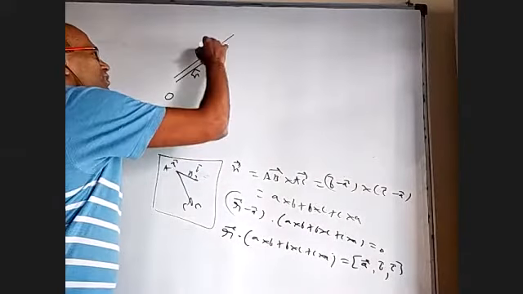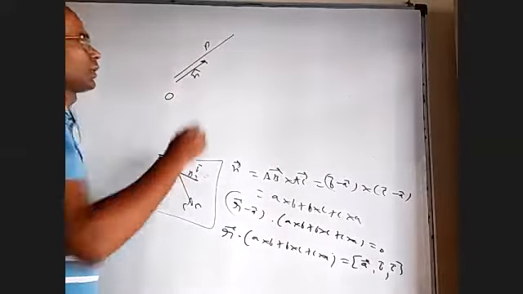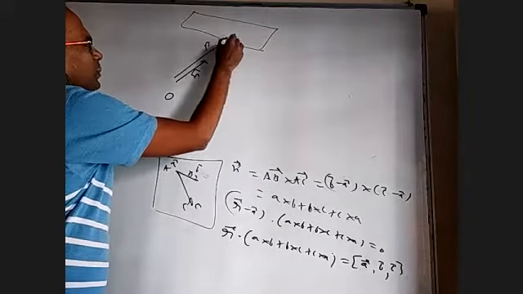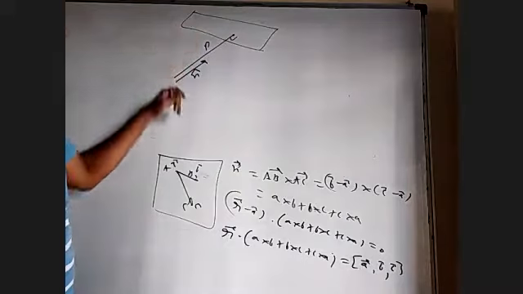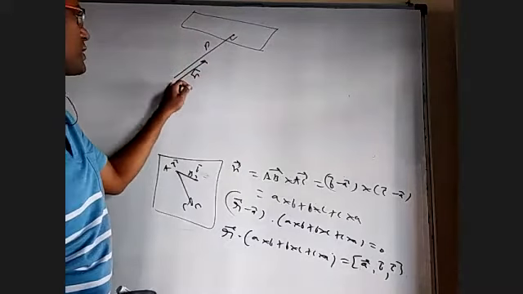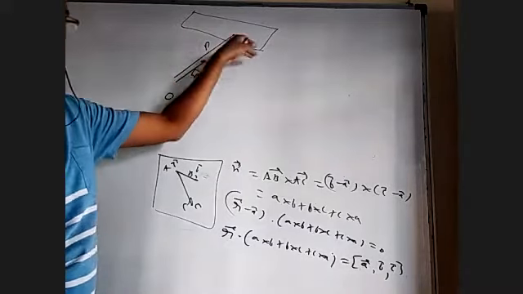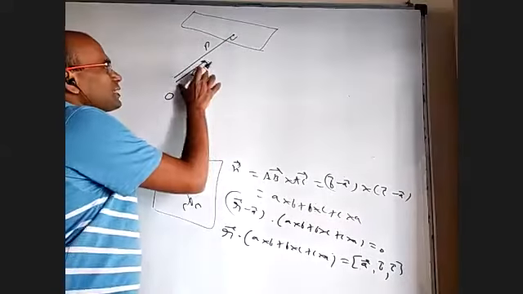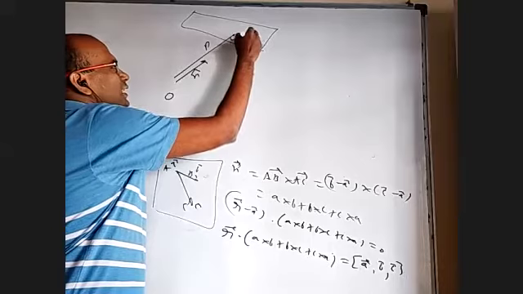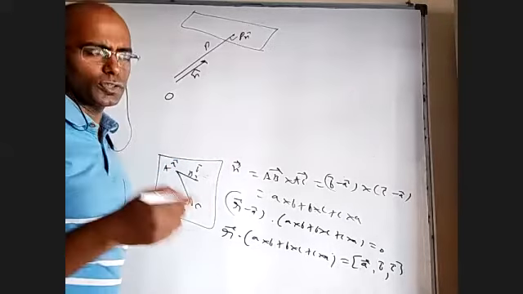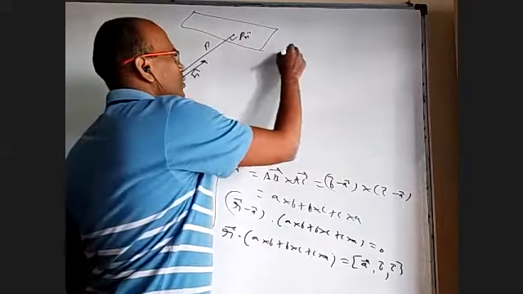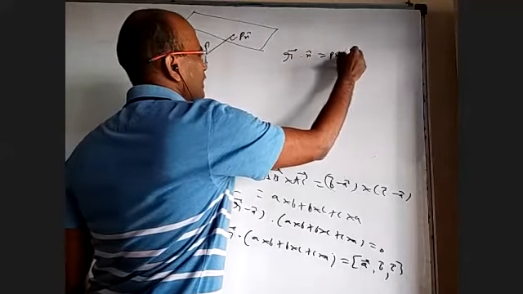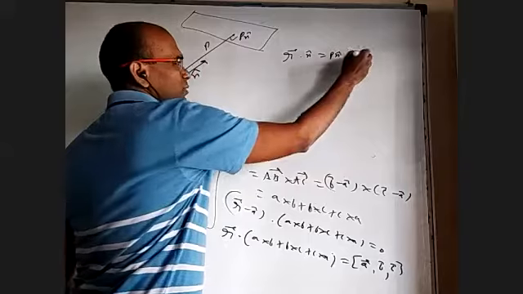At a distance p units in the same direction, if you go, there is a plane which is perpendicular to n cap, but at a distance p units along the n cap from there. If I want to know the equation of that plane, because of this n cap, this point should be p n cap. And if you use the formula r dot n equal to a dot n, you are going to get r dot n cap is equal to a, which is p n cap dot n cap. N cap dot n cap is 1, so it will be p.